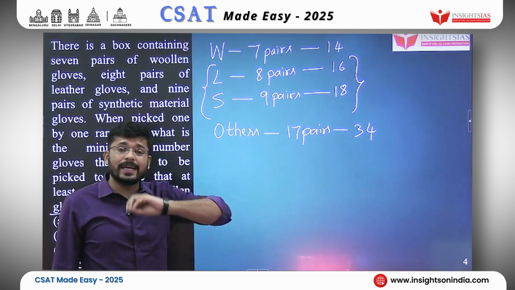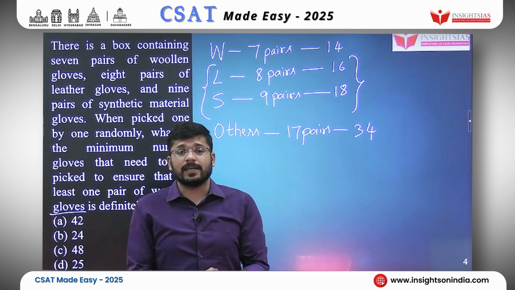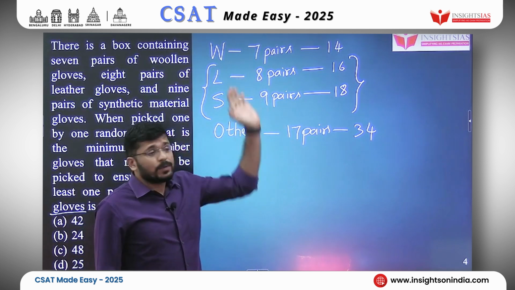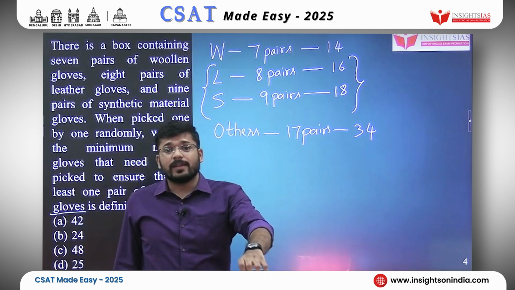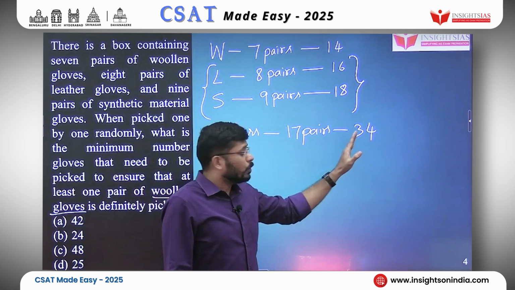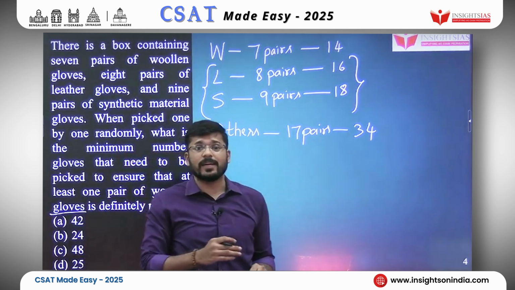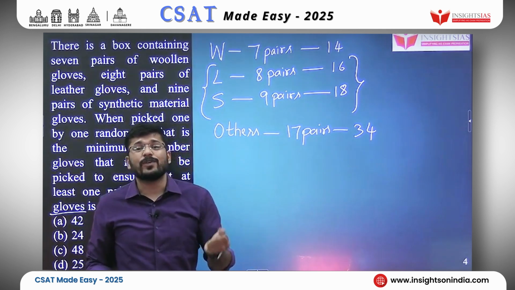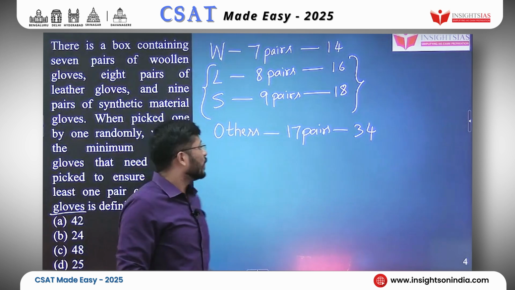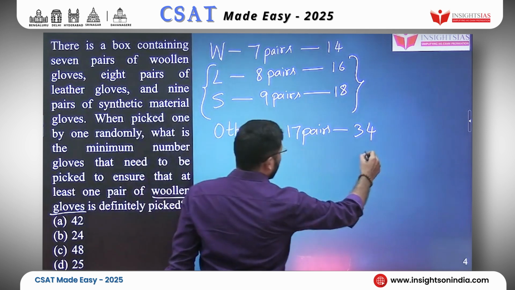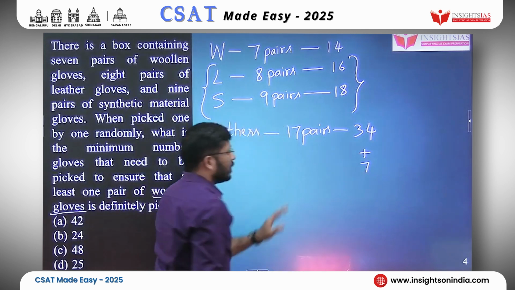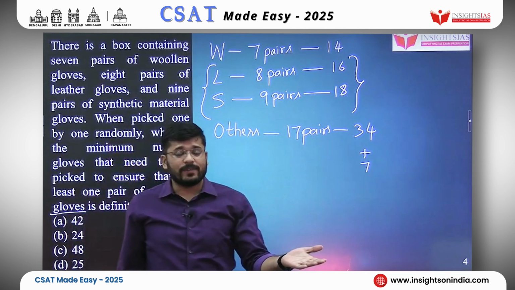However, let's again consider the worst case scenario. We have 7 pairs. What if the first 7 picks after these 34 picks all happen to be left hand gloves? So 34 plus 7, all of them happen to be left hand gloves.